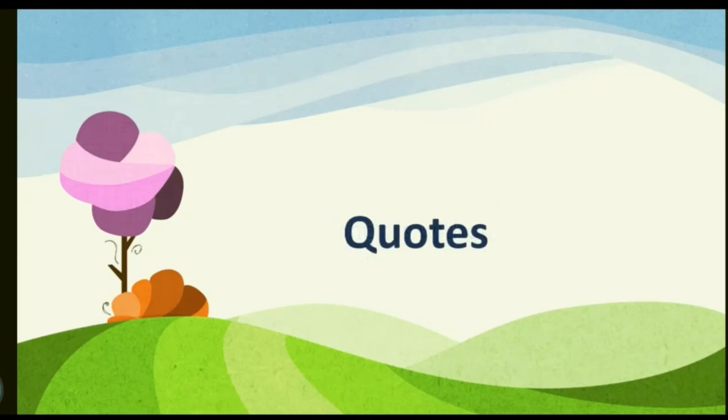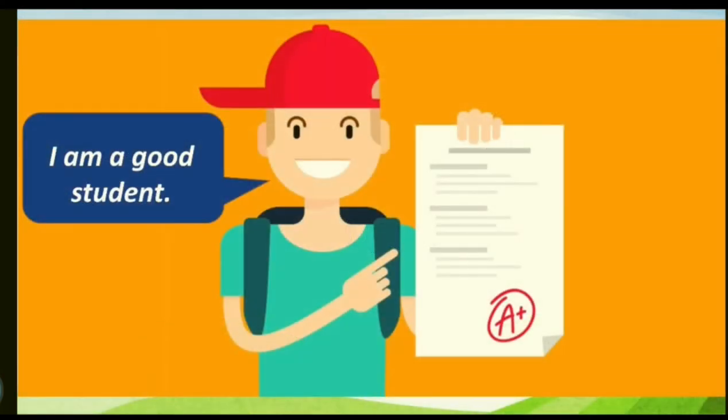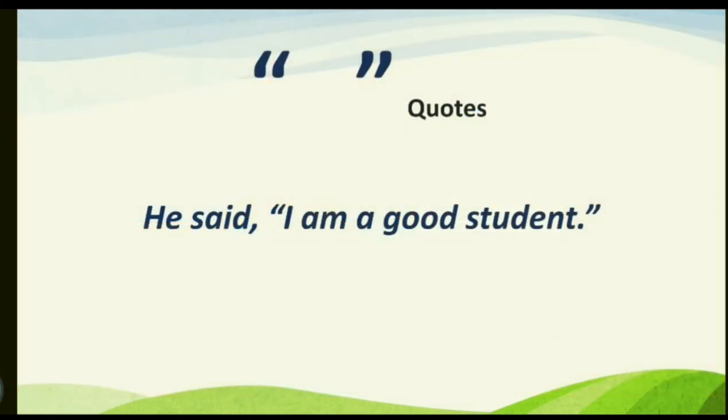Now we move on to quotes. The quotes are put as inverted double commas. Look at the picture. You can see a boy holding his mark sheet with an A+. So he is saying, I am a good student. So we can write this sentence like this.